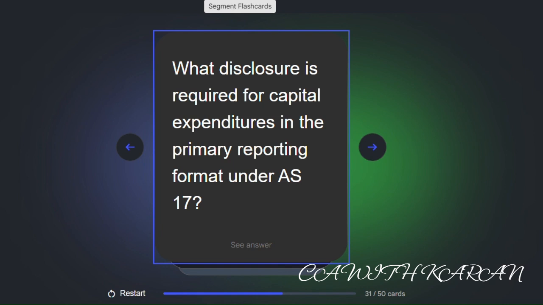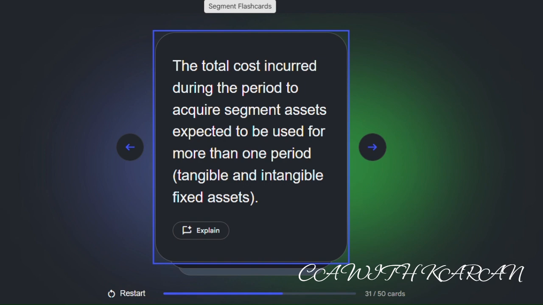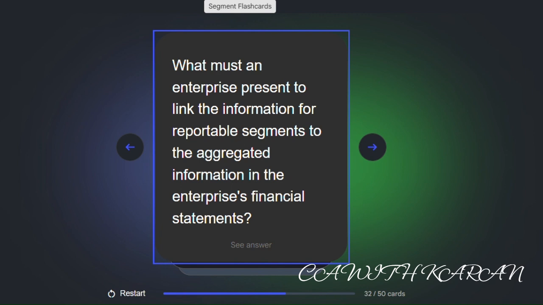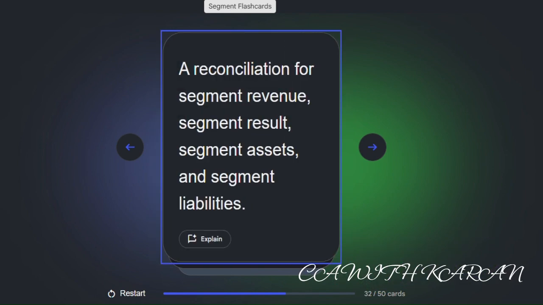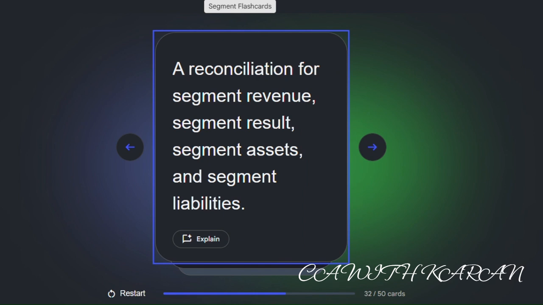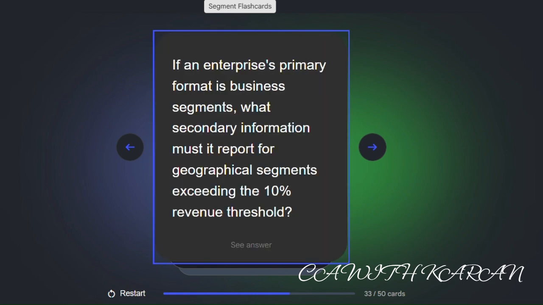What disclosure is required for capital expenditure in the primary reporting format under AS 17? The total cost incurred during the period to acquire segment assets expected to be used for more than one period, tangible and intangible fixed assets. What must an enterprise present to link the information for reportable segments to the aggregate information in the enterprise financial statements? A reconciliation for segment revenue, segment results, segment assets, and segment liabilities.